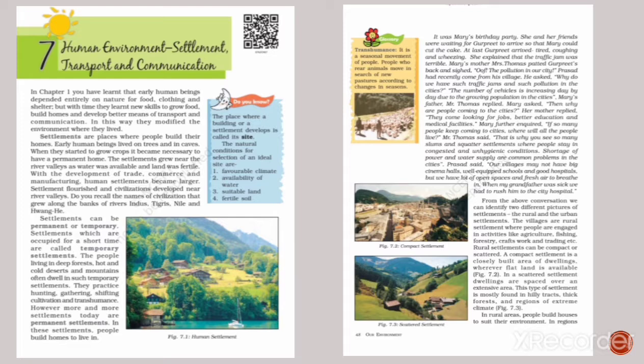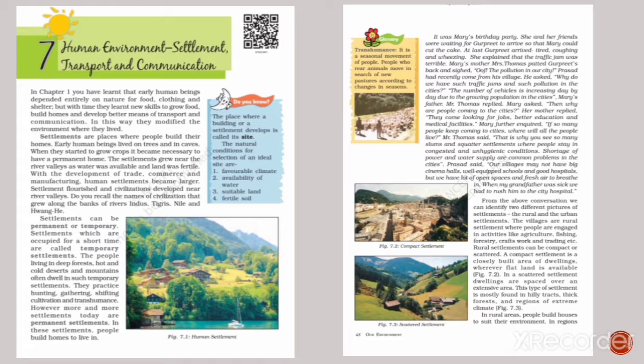A compact settlement is a closely built area of dwellings wherever flat land is available. In a scattered settlement, dwellings are spaced over extensive areas. This type of settlement is mostly found in hilly tracts, thick forests, and regions of extreme climate.